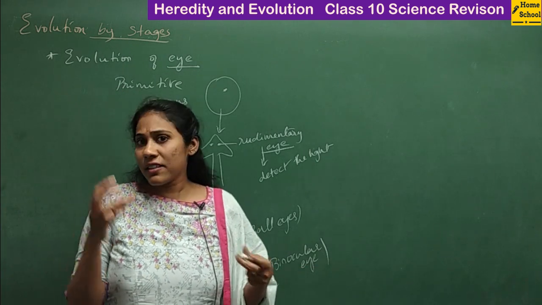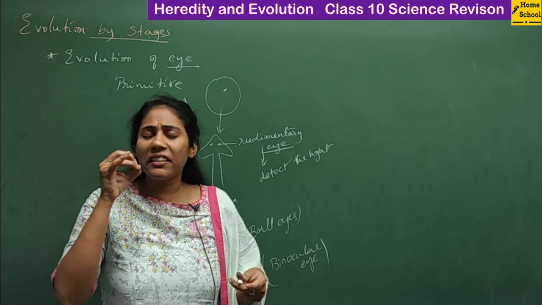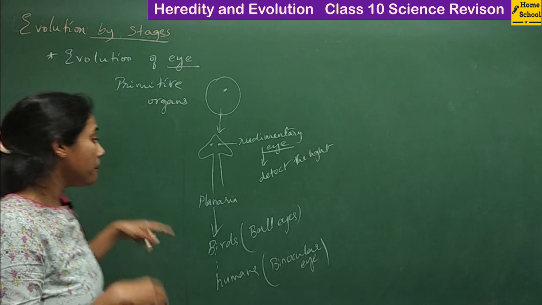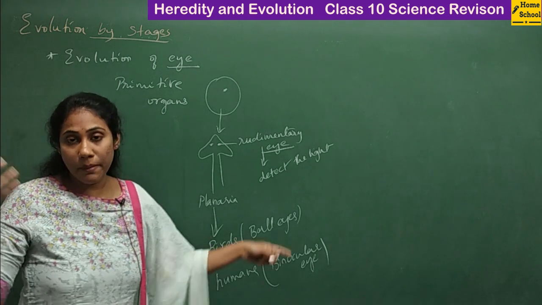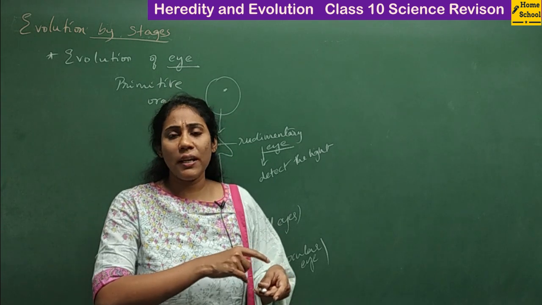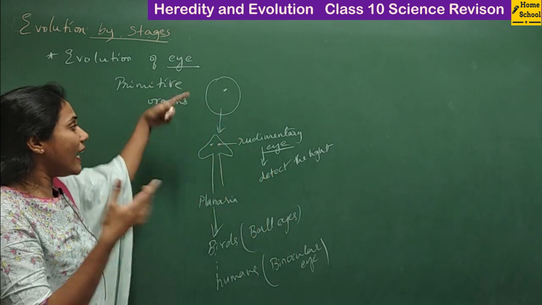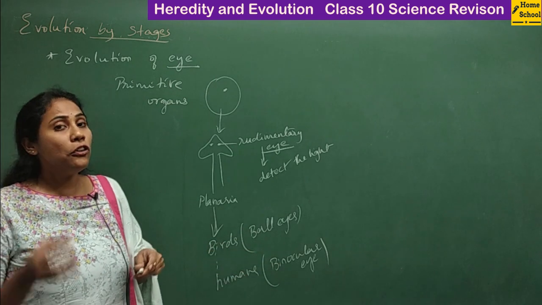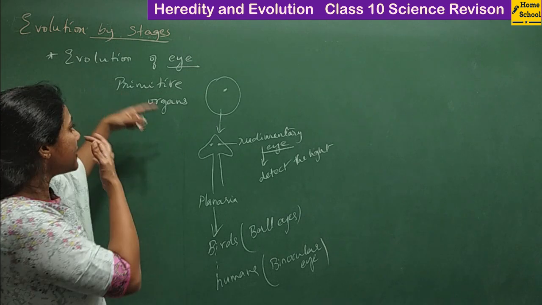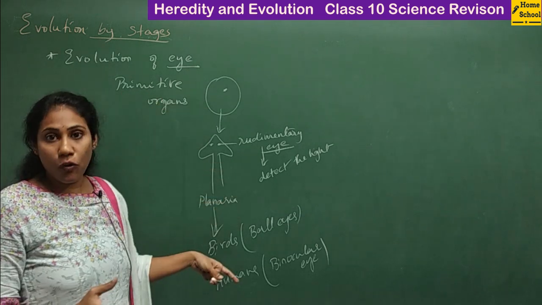So the eye is a great survival advantage for the species. But these complicated binocular eyes did not evolve in a single stage. Gradually we got this complicated eye structure across different species. So this is how the eyes have evolved.